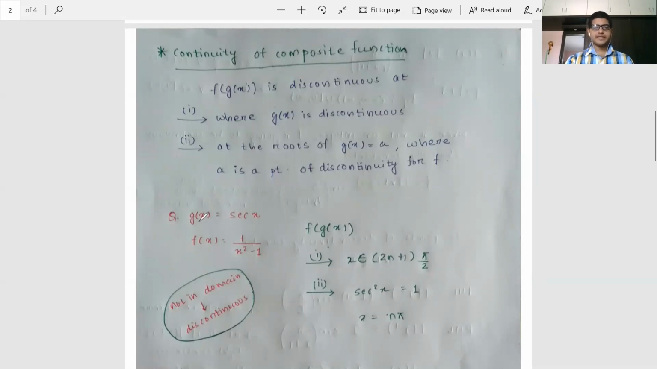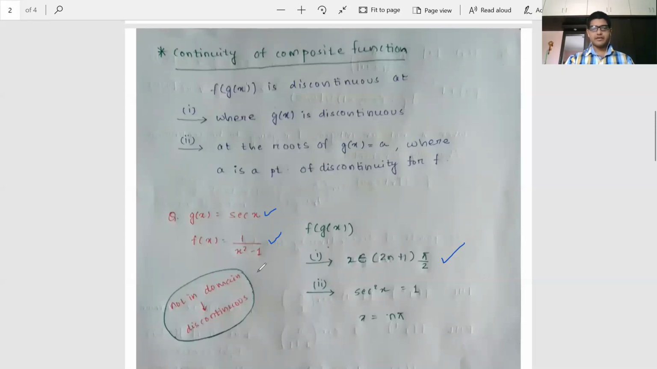The first question is very easy. Let us say g(x) is given as sec x and f(x) is equal to 1 by x square minus 1. First of all, from point 1, where g(x) is discontinuous, it is x belongs to (2n plus 1) pi by 2. Clear? Because 1 by cos x and all those stuff you know.